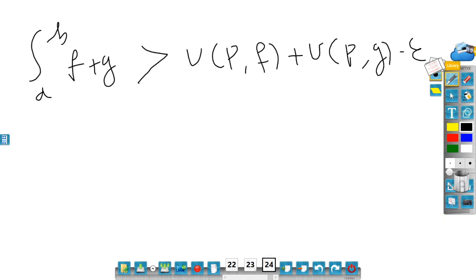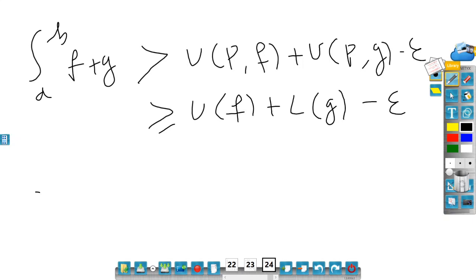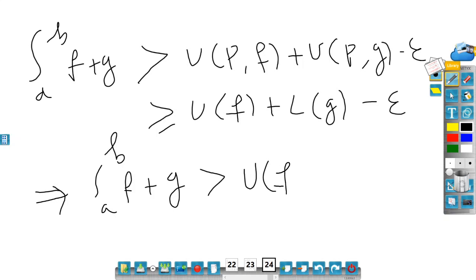Now UF and UPF: UF is a lower bound. So this is greater than or equal to UF plus LG minus epsilon. So what I got is that the integral a to b of f plus g is strictly greater than this minus epsilon. Once it is strictly greater than, it stays strict, so don't think it will change to greater than or equal to.